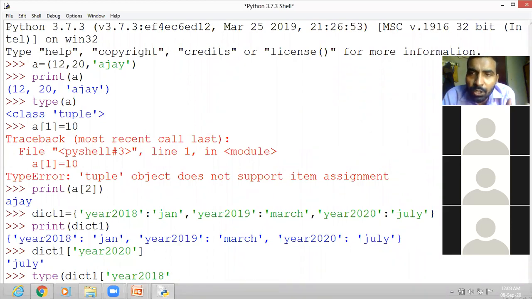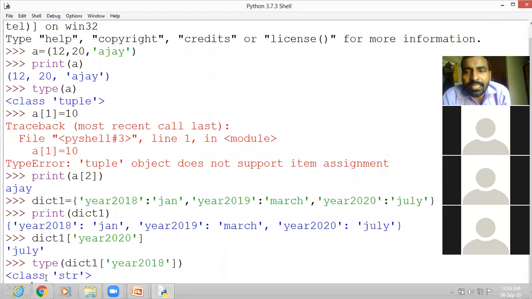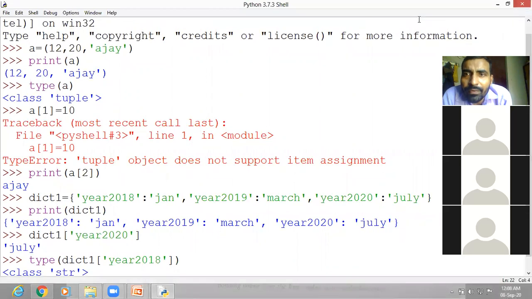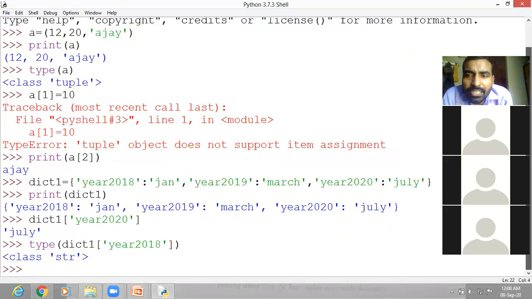For single values you can check. But if you talk about the whole dictionary, then it is a different type, that is, dictionary type. Now close the parenthesis and press the enter key. You can see it is giving that it is of str type. Str means string type.